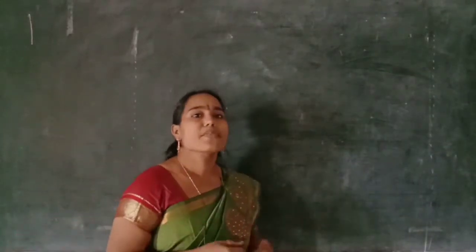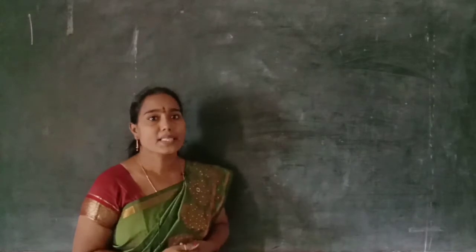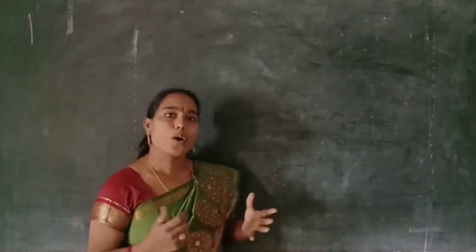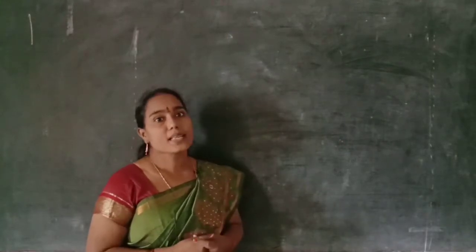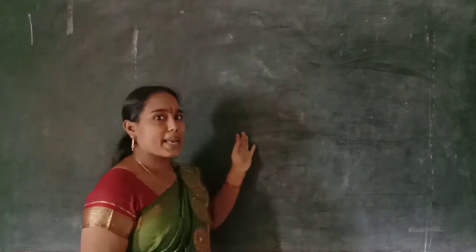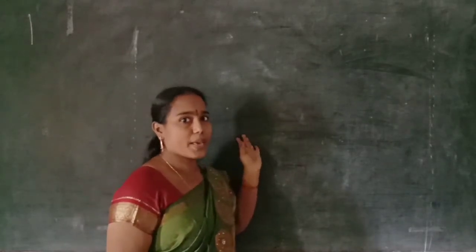The Indian place value system is also called the Hindu-Arabic system. The Indian place value system has 4 periods. Each period consists of some places. I draw the chart on the board and explain. You observe, children.